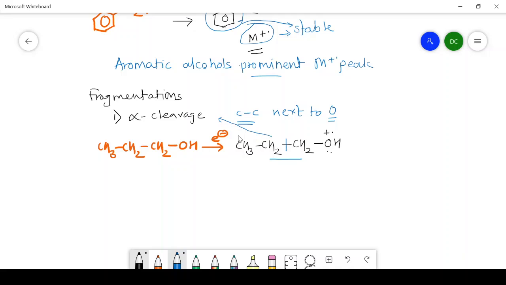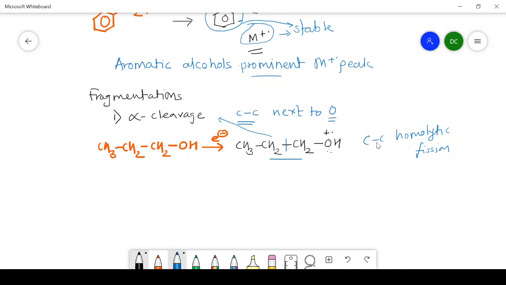And how is this bond going to break? It is broken via homolytic fission. The carbon-carbon bond is broken by homolytic fission. We have to keep in mind that the bond breaking occurs through homolytic fission. What is meant by homolytic fission?